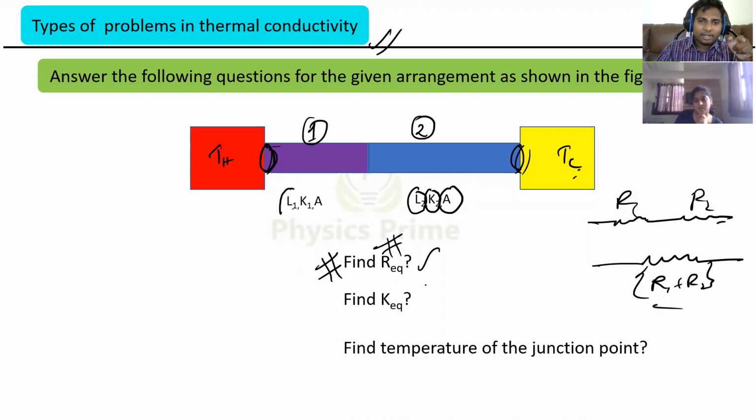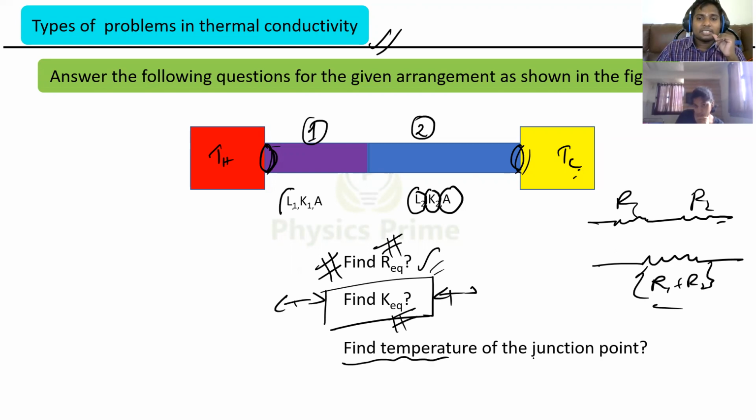Here you need to find the equivalent resistance and the equivalent conductivity, K equivalent. This is a very important question because these kinds of questions are normally asked in this topic. And then find the temperature of the junction point. In current electricity you are asked the potential at this point; like that, here consider the temperature at this junction point as T. The end temperatures are considered TH and TL, or otherwise T1 and T2. So you can write the formula for the temperature of the junction point. Can you do it? I will try. You try.